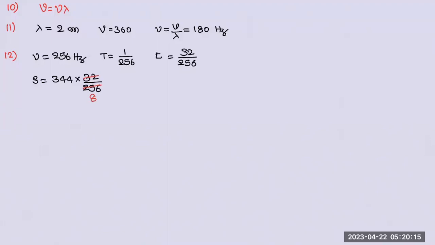Okay. 43. Correct. Answer is 43 meters. So answer is B. Bravo.